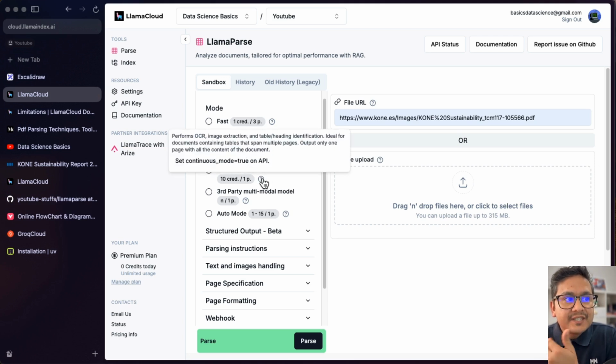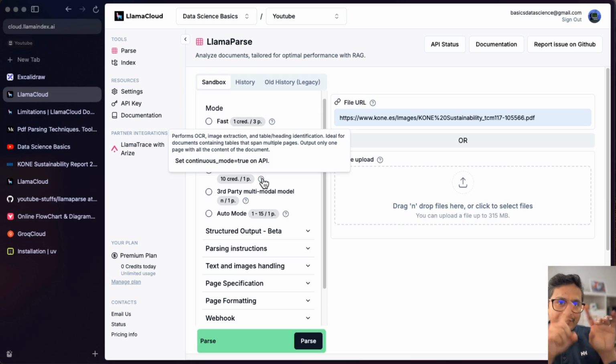In the documentation itself, here is the continuous mode in beta. What does this mean? It performs OCR, image extraction, table heading identification, ideal for documents containing tables that span multiple pages. You can see the documents containing tables spanning into multiple pages, meaning there is a table starting in one page, it goes to the next page, the table still continues.